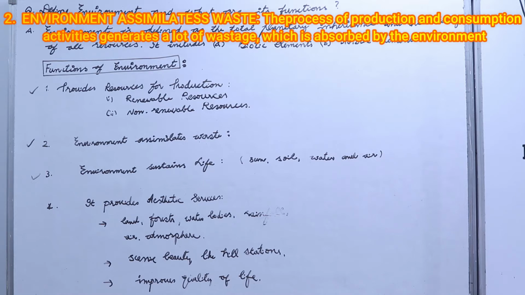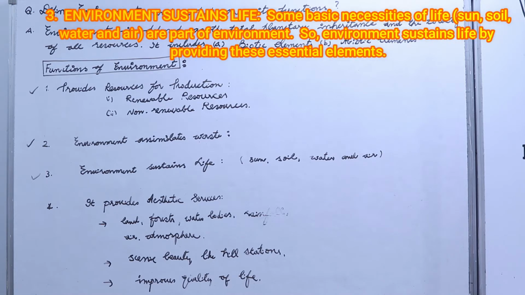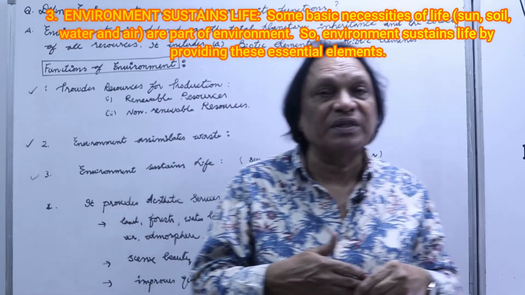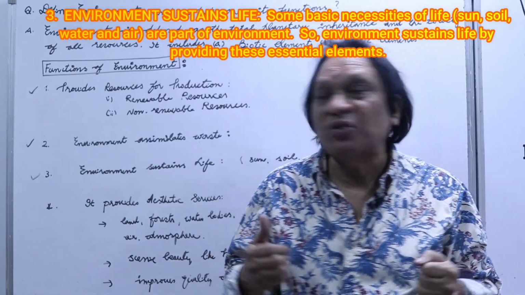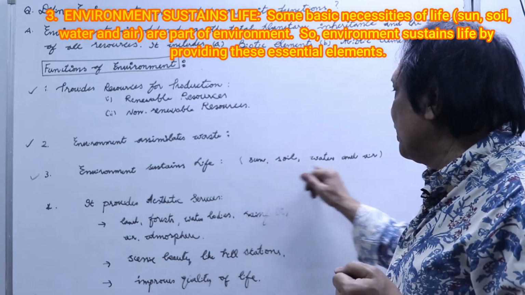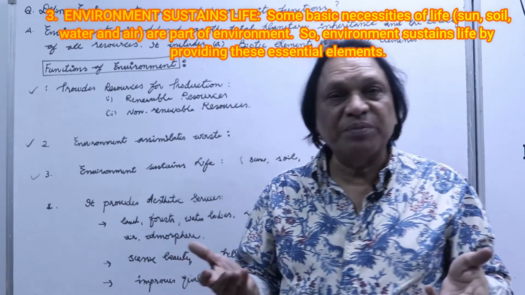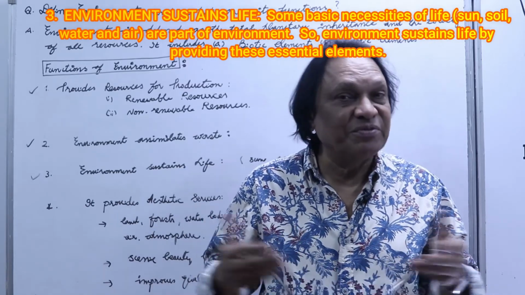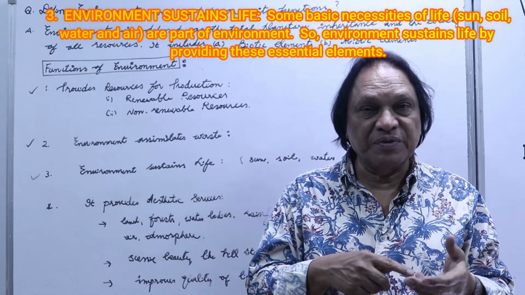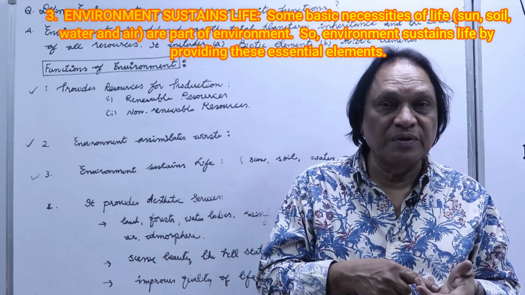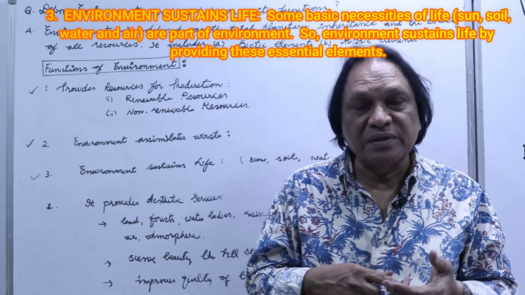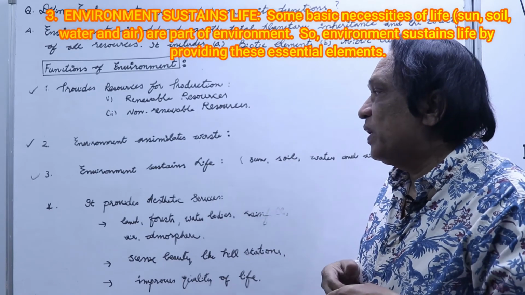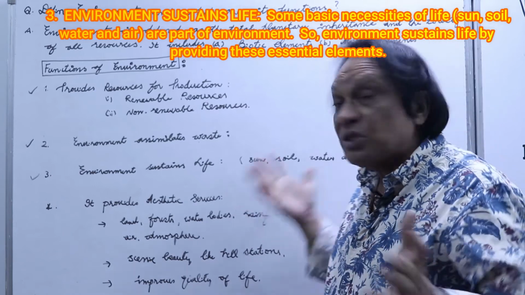And the third point: environment sustains life. That's a very important point. Without the environment we die. Sun, soil, water, air are a part of the environment. Without these we won't be able to live, and our life becomes horrible. Just imagine, without sun you can't imagine how the planet looks. Without water, sun, soil and air, we won't be able to survive. That's the third point: environment sustains life.